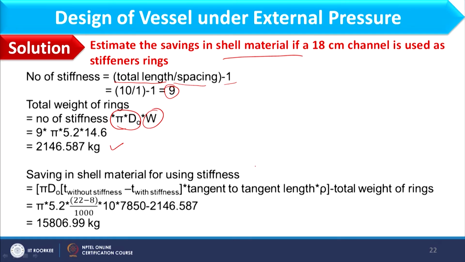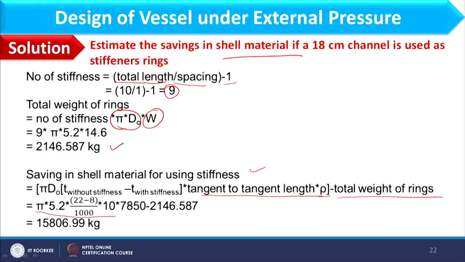Now saving in shell material for using stiffeners equal to pi d naught, that is the periphery, T without stiffness minus T with stiffness, that is the saving in thickness, into tangent to tangent length into rho minus total weight of the rings.